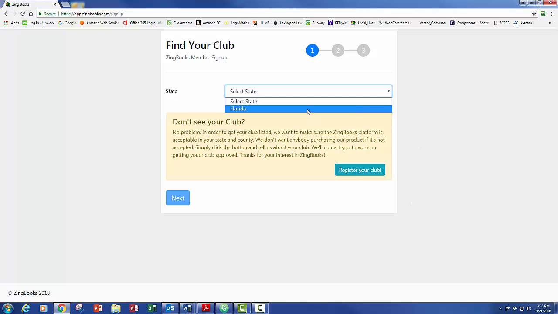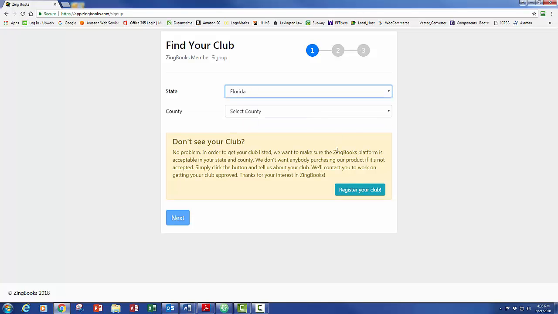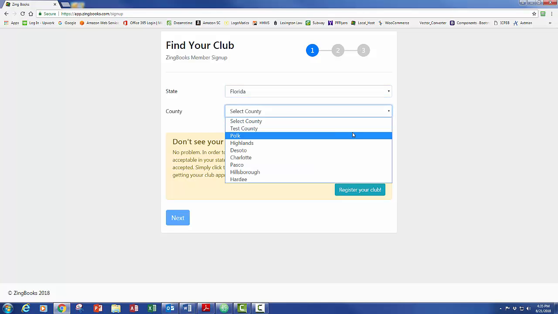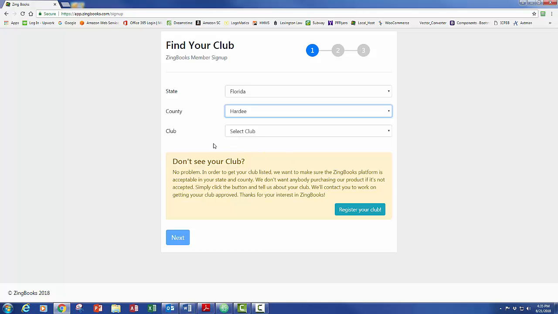But let's just say you're from Florida, and you click here. You'll see the county drop down come up. Here are the counties that we currently have that are approved in the state of Florida. These are our current testing counties at this point. So if your county does not appear on this list, then once again, you would come down here and click the Register Your Club button. If you see your county and you choose your county, then the club list will come up.